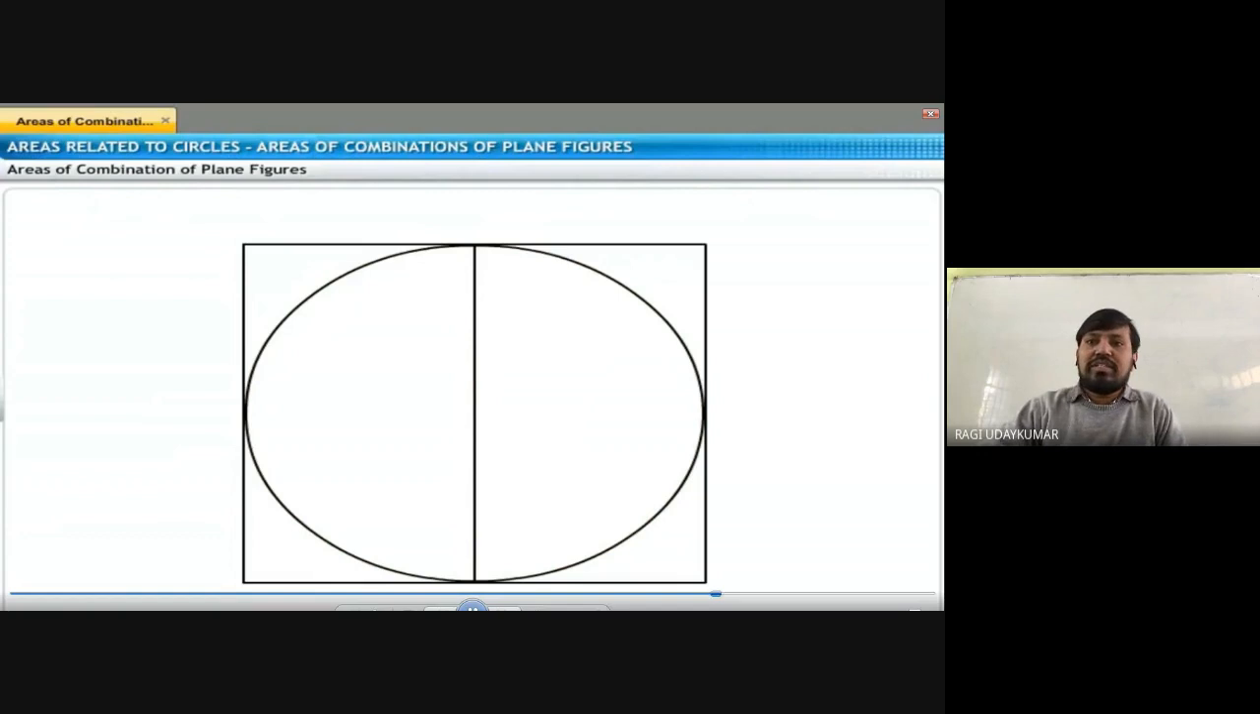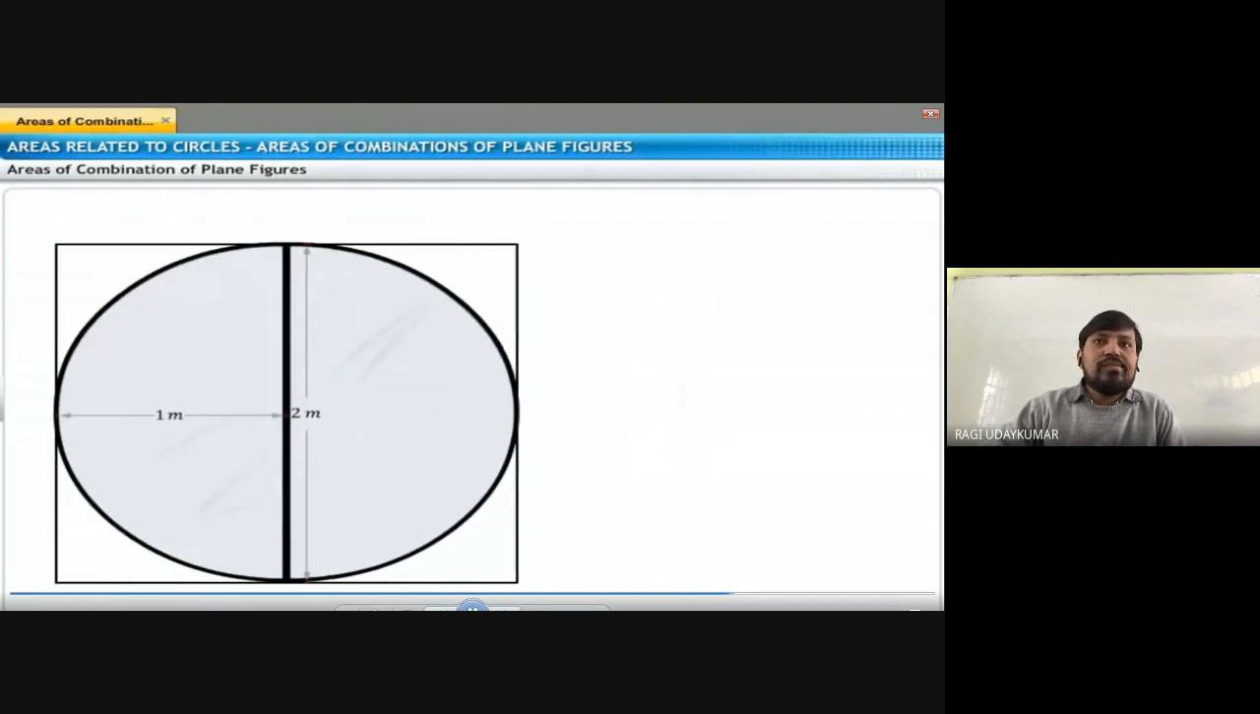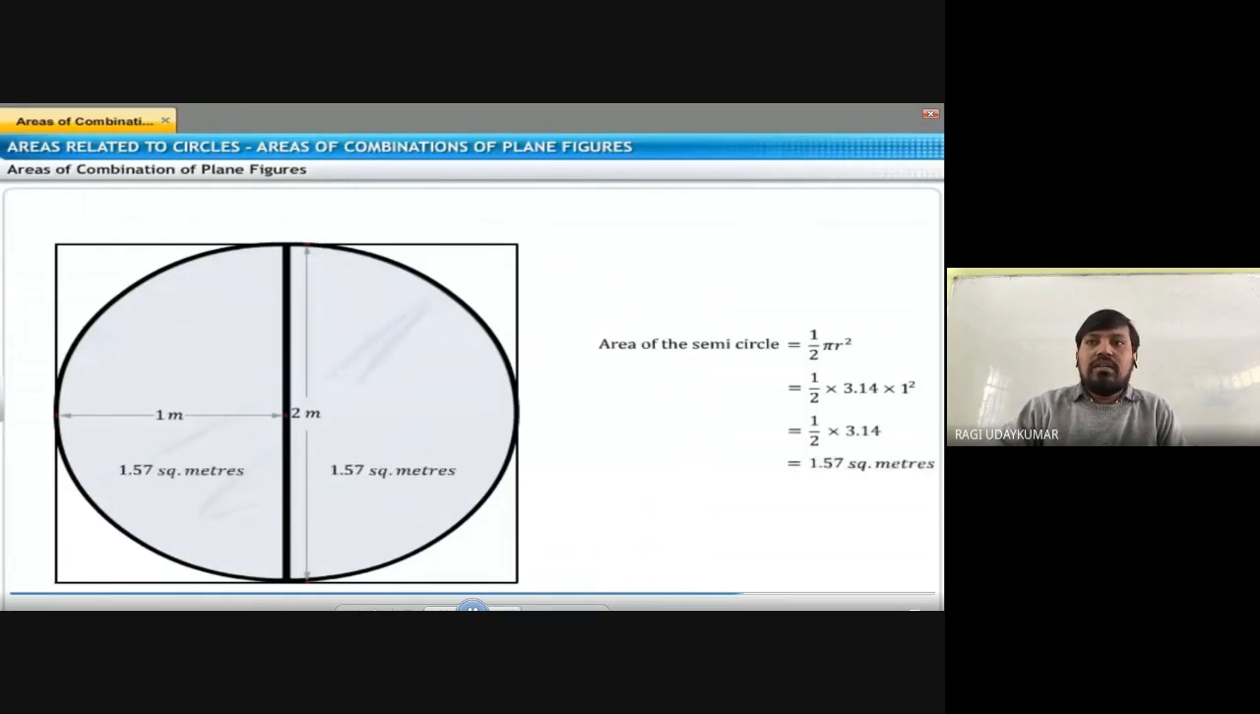This is one more situation for you to find this region. Here the diameter of the circle is not given to you, but the area of the semicircle is equal to half into pi r squared. Here the radius will be 1 meter because the diameter is equal to the side of the square. Therefore the area of the circle is 1.57 square meters.